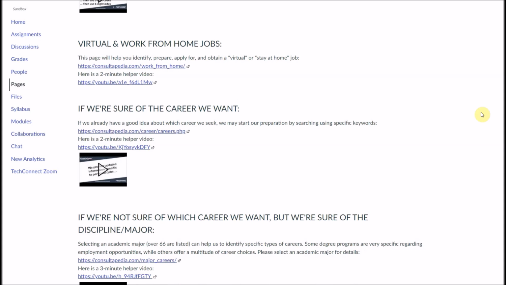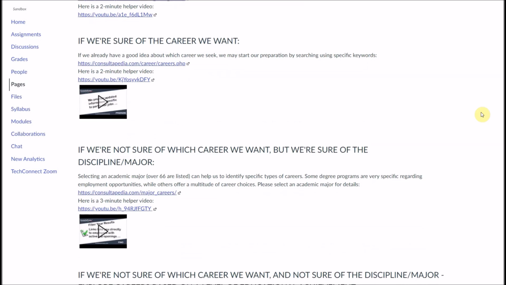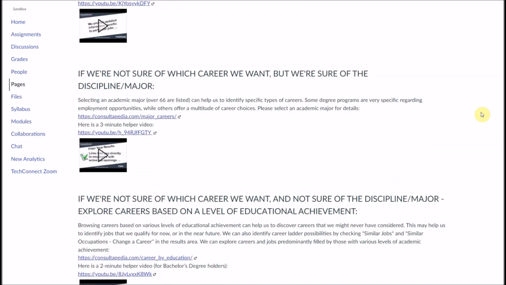On the other hand, if they're not looking for a virtual job, but they have a good idea of where they want to go, meaning they're pretty sure of the career that they want, they're probably better off doing a keyword search, and that's what the next link shows them. If they're not sure of the career they want, but they know the discipline or the major, they can go to that Mount SAC page that lists all of our divisions, disciplines, and degrees, and allows them to make the appropriate selection.